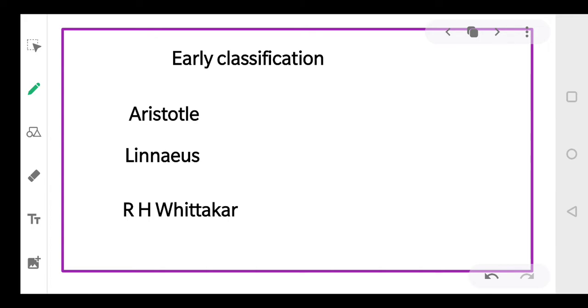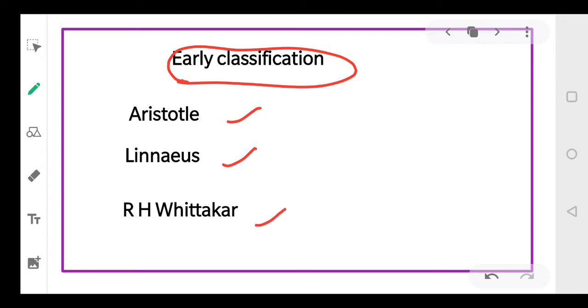Now, the early classification, and the most important classification, were done by 3 people. There were 3 people involved who started this classification concept. First was Aristotle, second was Linnaeus, and third, the most important one, R.H. Whittaker. These 3 scientists are considered very significant in the classification part.